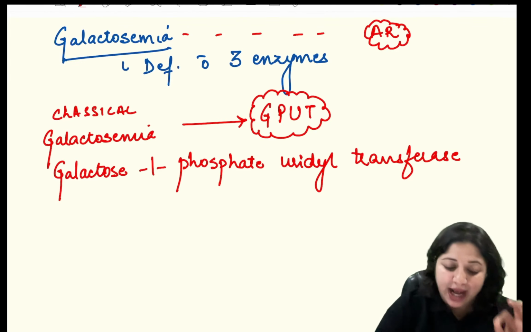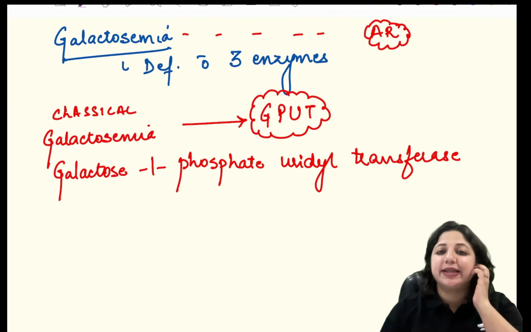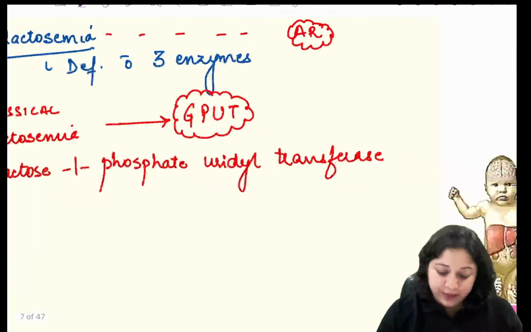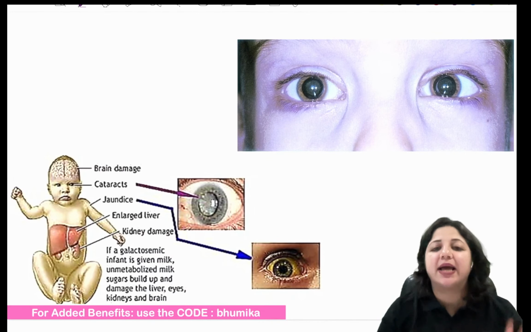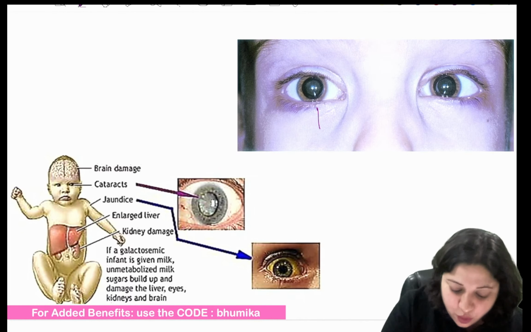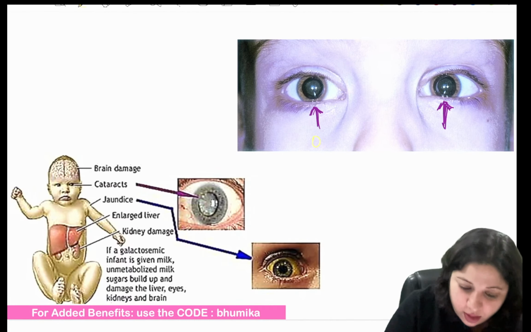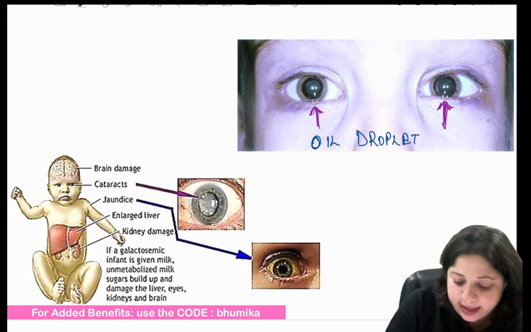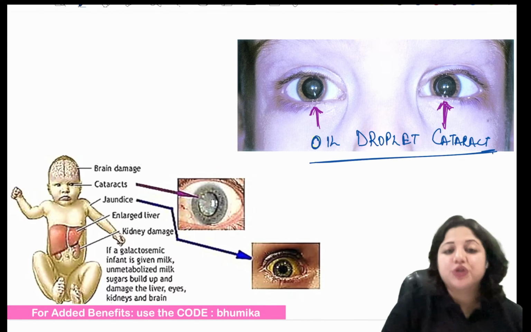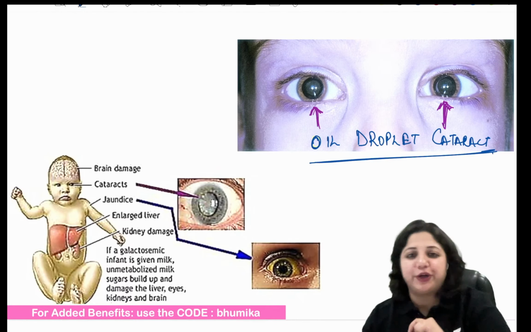So what is the classical appearance that you get in galactosemia? The classical appearance that we get in galactosemia is this, in this image. What is shown in this image? What sign do you get to see in this image? I'll take a darker color. This is called the oil droplet cataract. So the classical appearance is oil droplet cataract.